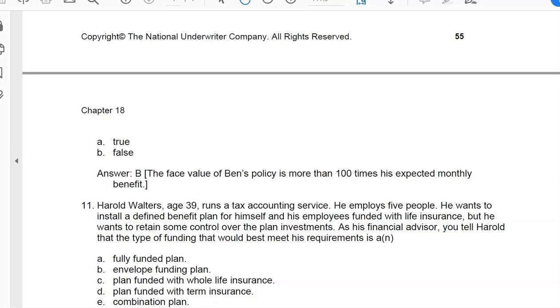Number 11, Harold Walters, age 39, runs a tax accounting firm. He employs 5. He wants to install a defined benefit plan for himself and his employees funded with life insurance, but he wants to retain some control over the plan investments. As his financial advisor, you tell Harold that the type of funding that would best meet his requirements is, because he employs only 5 people, and because he wants to have some control over the side fund, then using insurance and his side fund investments, and a relatively small number of individuals, his best choice would be a combination plan.